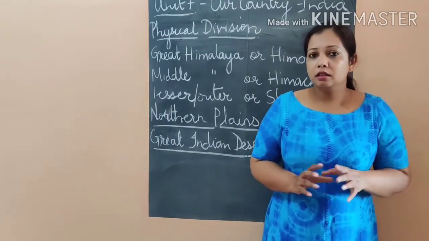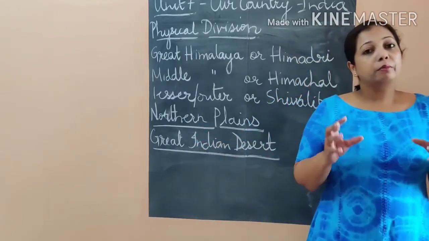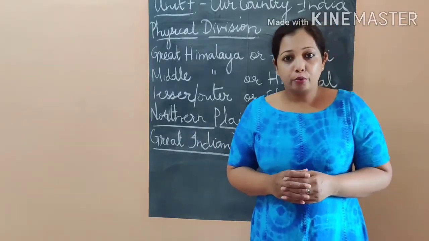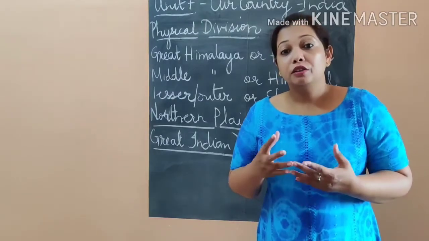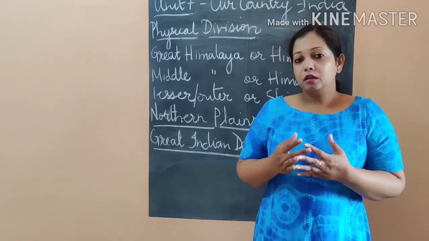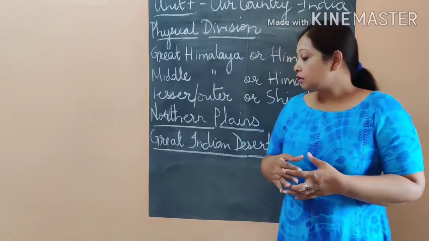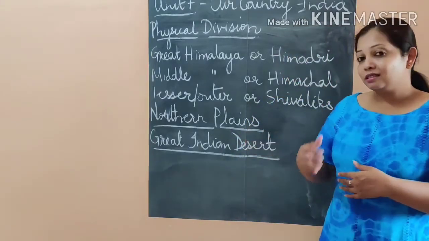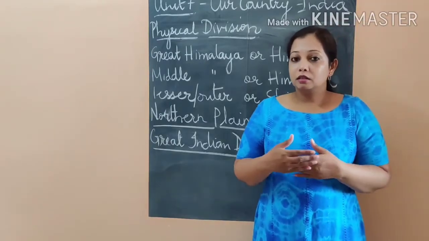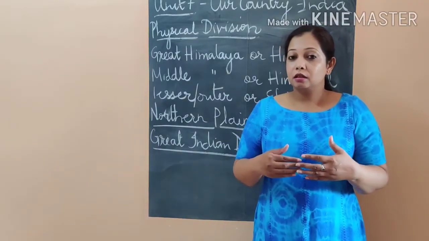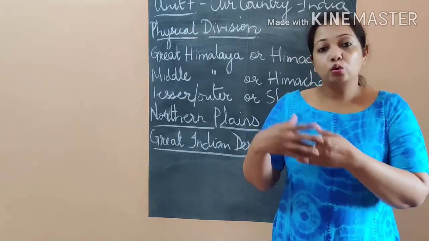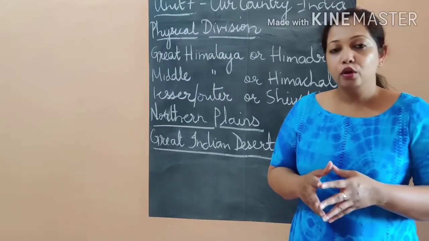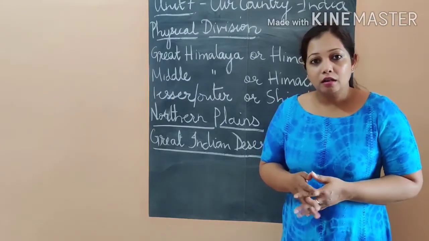Now, I'm talking about basically Rajasthan, but in the Thar Desert there is less population and even less rainfall, which makes it a desert. Now there are the Aravalli ranges near the Thar Desert that don't let the rain-bearing winds go to the Thar Desert, and because of that there is very little rainfall in the Thar Desert.